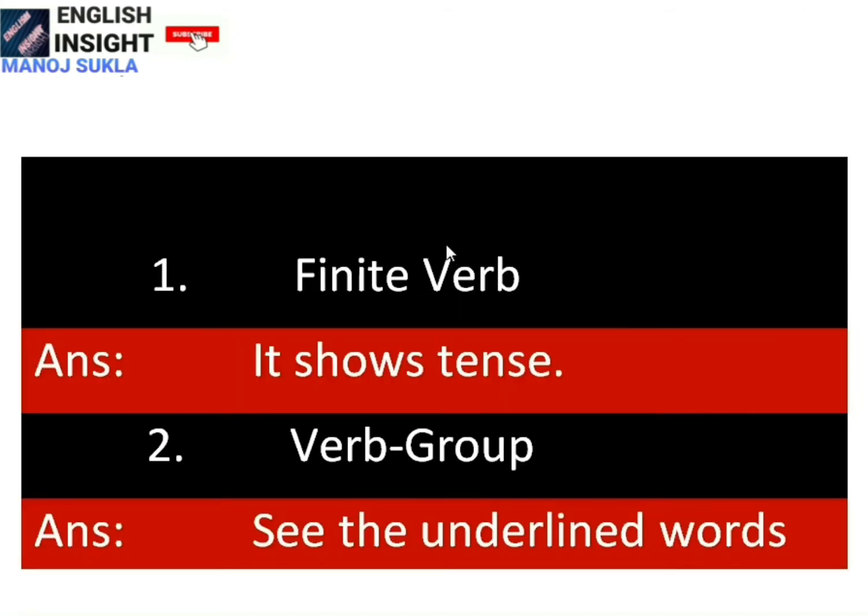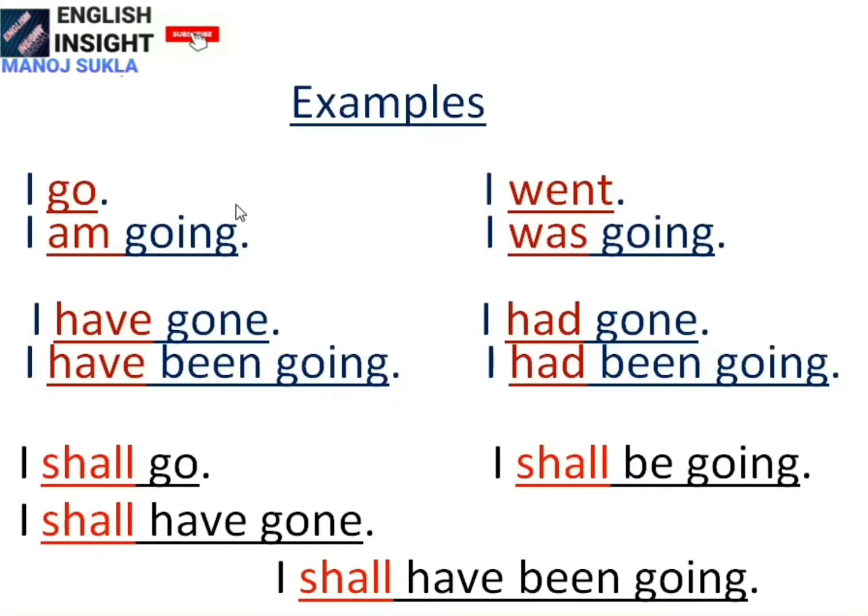The question is, what is finite verb? So, what is the answer? Finite verb is a verb. It remains in a verb group and it shows the tense in the verb group. So, next question comes, what is verb group? Let's see what the verb groups are, what the finite verbs are through these examples.